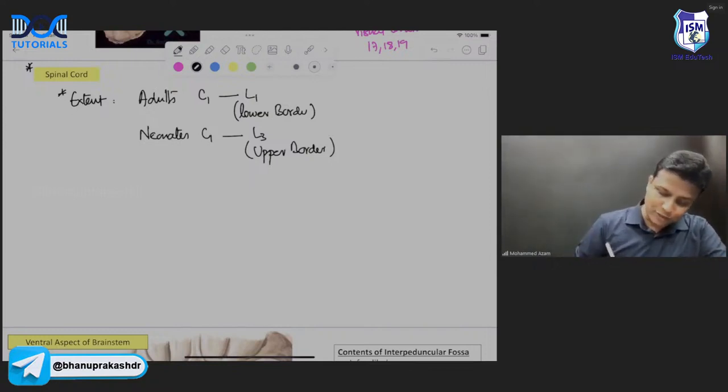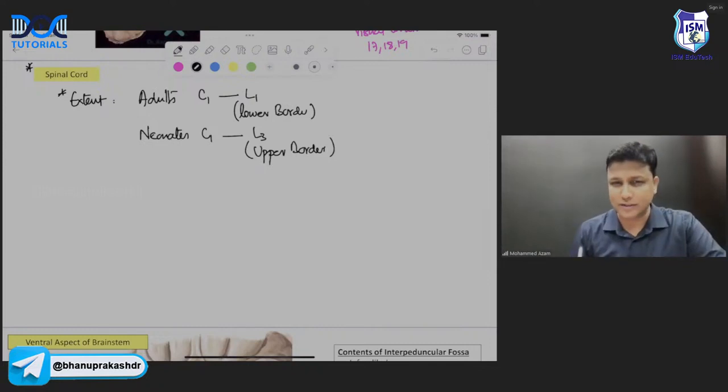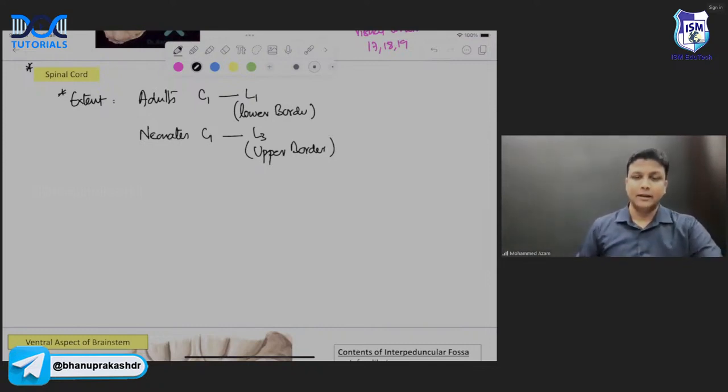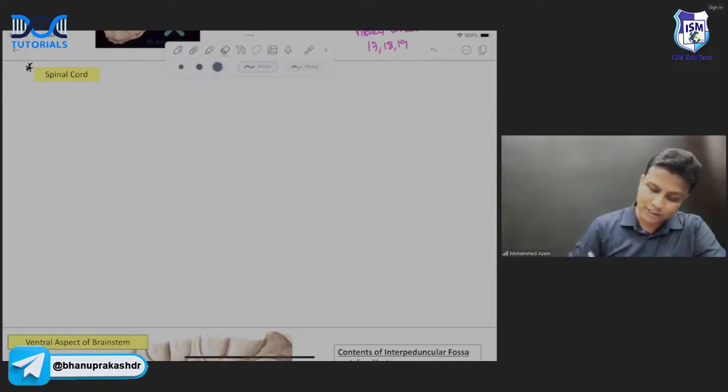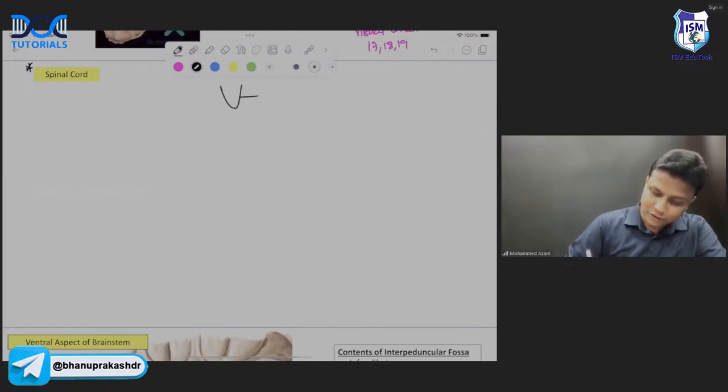After that, I want you to just remember the ending part of the spinal cord, sir, the last part. Now, in the ending part of the spinal cord, I hope you all know that the spinal cord will end in a cone-shaped structure, and that cone-shaped structure will be referred to as the conus medullaris.